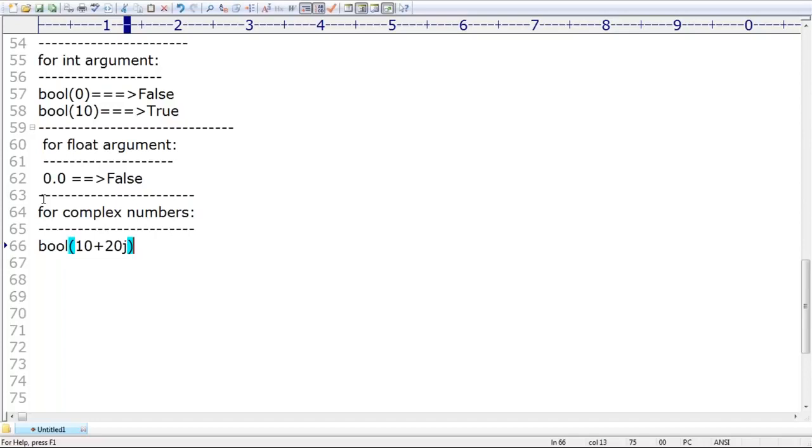Good, you are on the correct track. Very simple: if both the real part and the imaginary part are 0, then it returns false. If these are not zeros, then it returns true. Remember, we are never going to get any type error. Only if both the real part and imaginary part are 0 will we get false. If at least one is not 0, then true is the answer.